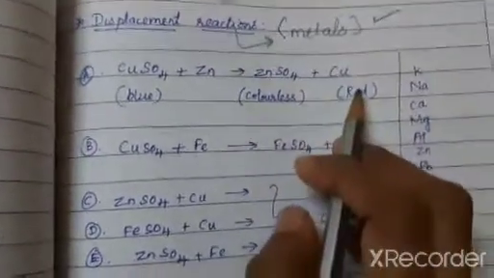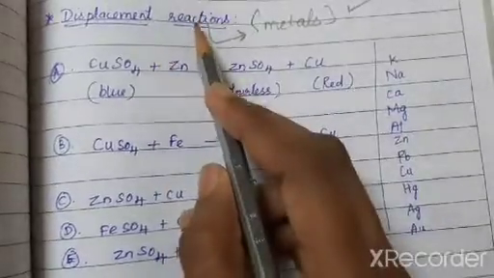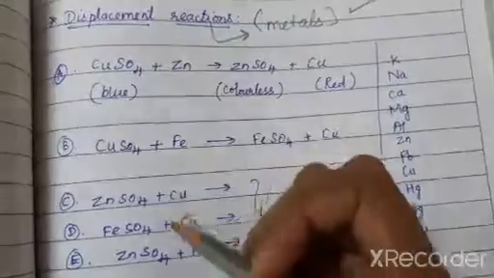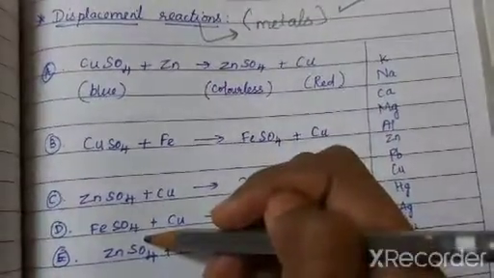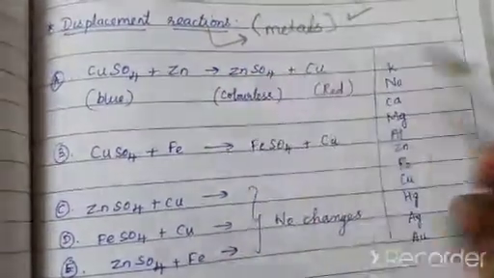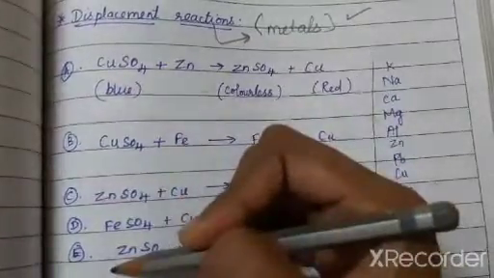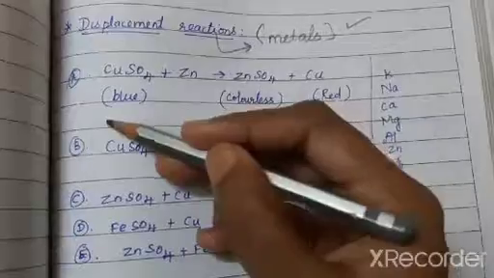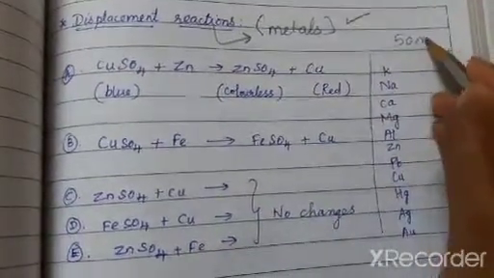We don't want to consider the non-metals. This displacement reaction, we are going to see through an example case. While understanding this example, you will get to know what is meant by displacement reaction. To understand that, I'm taking 5 beakers named A, B, C, D, E. In each beaker, I'm pouring 50 ml of water.